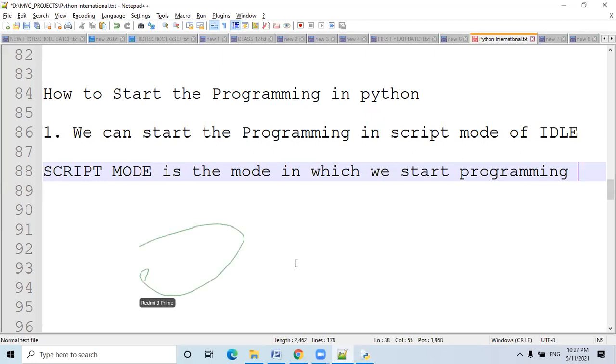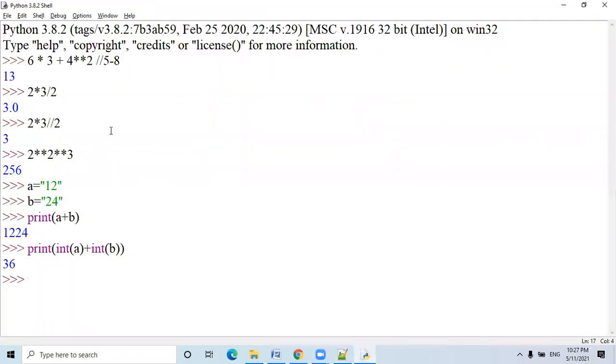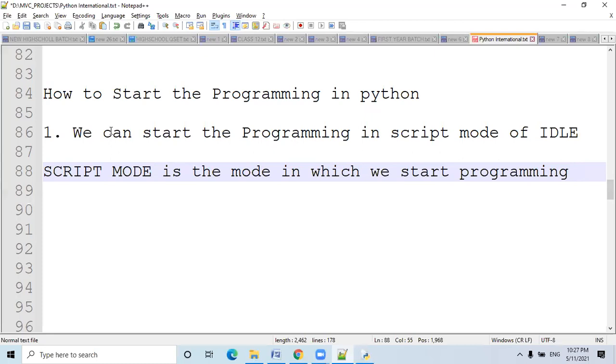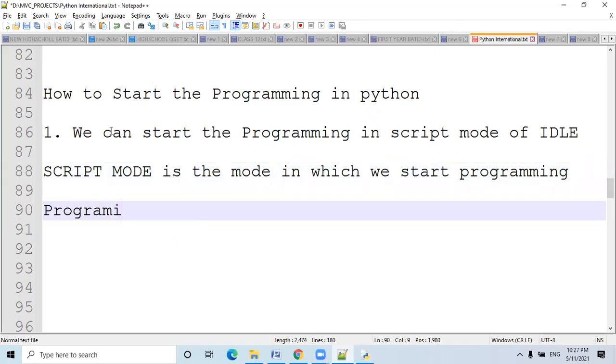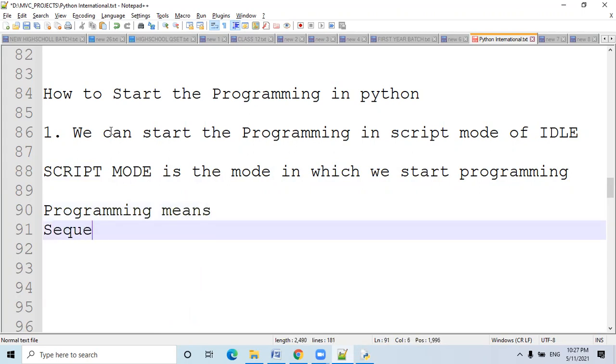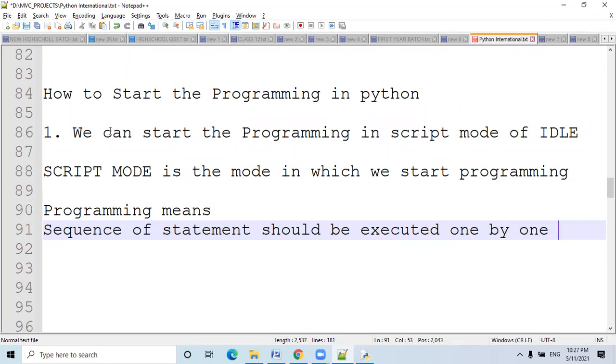This is not programming, my dear student. Redmi 9 is trying to write something. Okay, no problem. This is not actually programming. We are just checking some statements, expressions, and functions. But this is not programming. Programming means a sequence of statements should be executed one by one.